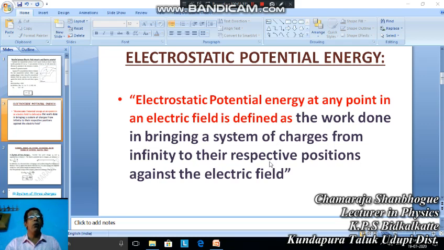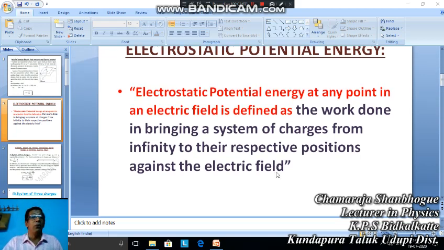This amount of work done in bringing those charges from infinity to their respective positions is known as electrostatic potential energy. Once again I repeat, the amount of work done in bringing a system of charges from infinity to their respective positions against the electric field is known as electrostatic potential energy.